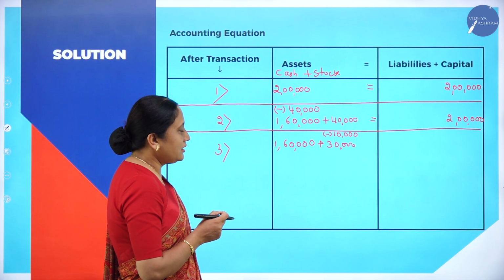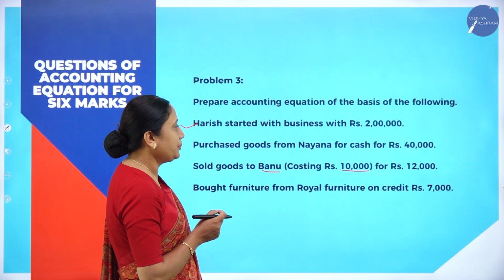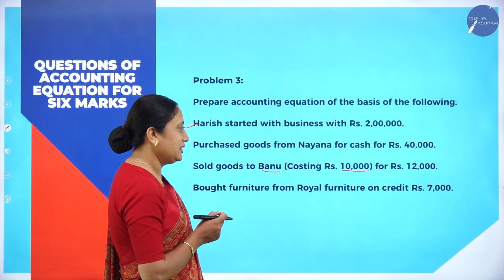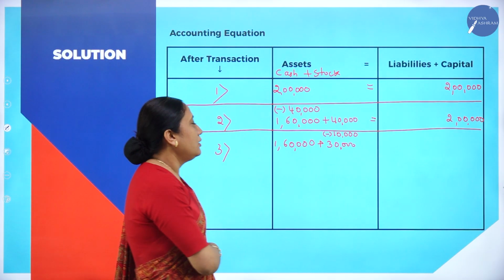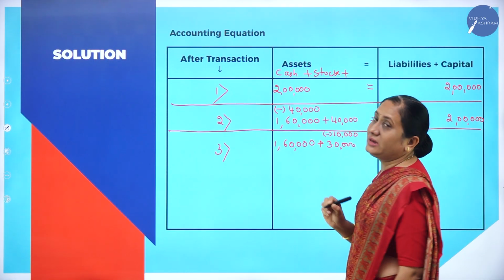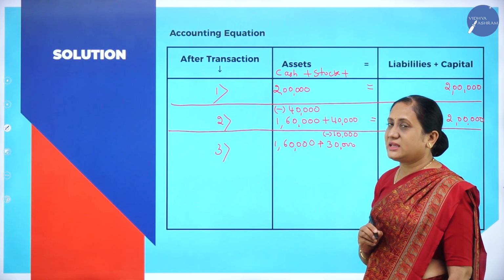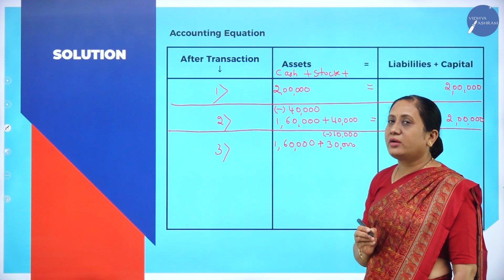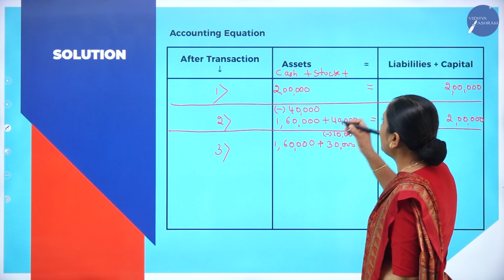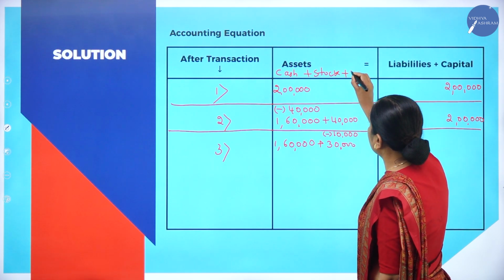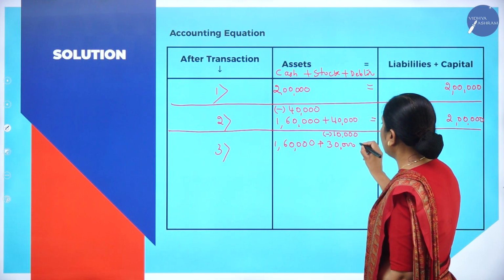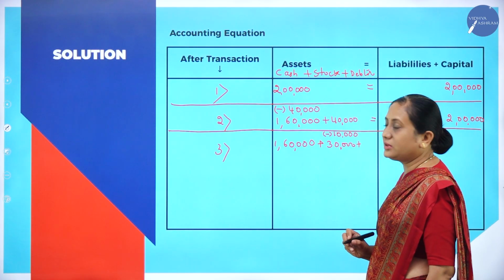That means how much does Banu have to pay to us? 10,000 worth of stock has been sold for rupees 12,000. Correct. Now she has to pay 12,000 to us. Till she makes the payment, as I said, it is a credit sale. Till Banu makes the payment, she will become our debtor. Debtor is an asset to the business.